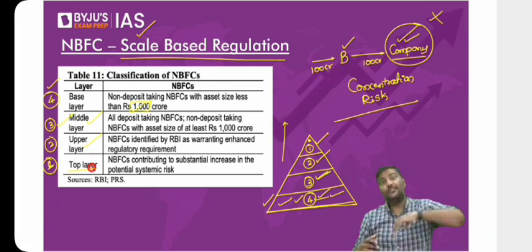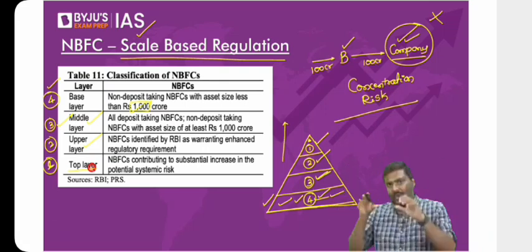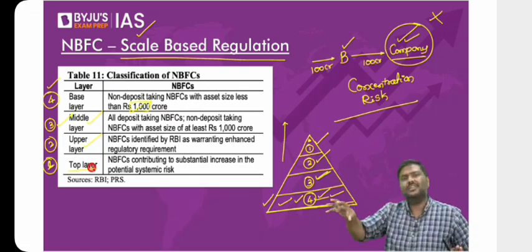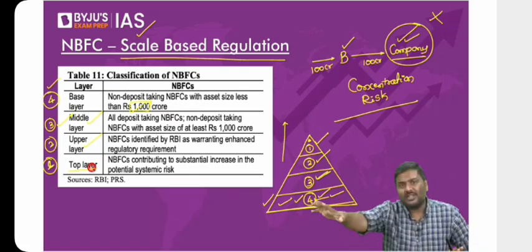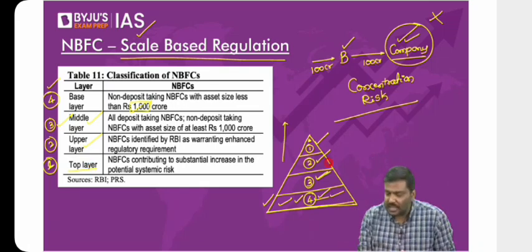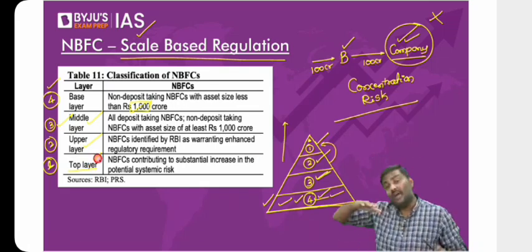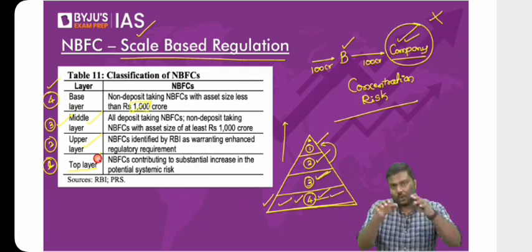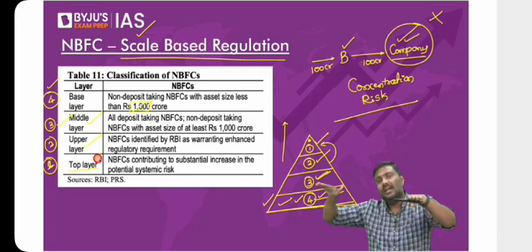But RBI says in the future, in the coming months or years, even with these regulations, if I'm not able to contain the problem in the NBFCs, even after such regulations NBFCs are incurring losses, they're closing down, the deposits of the people are at risk, then I will shift some of these NBFCs into the top layer and have much higher regulation on it. This is how the scale-based regulatory system has been introduced by RBI to bring parity in terms of regulation between the banking sector as well as the non-banking sector.